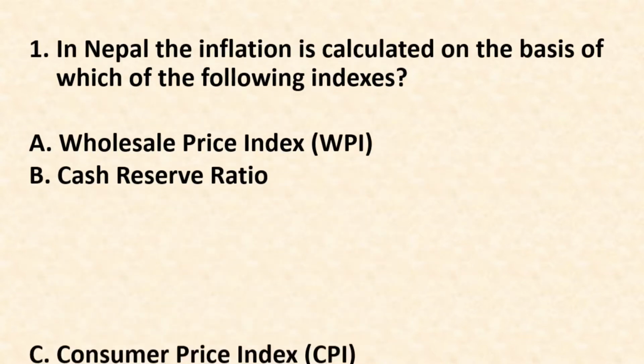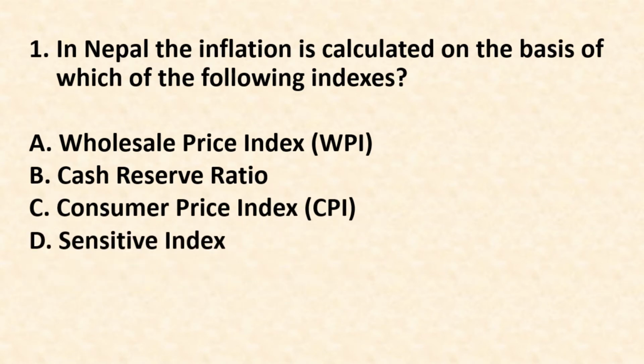Question number 1. In Nepal, the inflation is calculated on the basis of which of the following index? Options are A. Wholesale price index, option B. Cash reserve ratio, option C. Consumer price index, option D. Sensitive index. The correct answer is option C. Consumer price index.